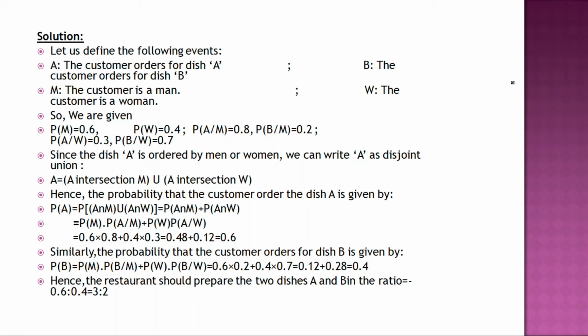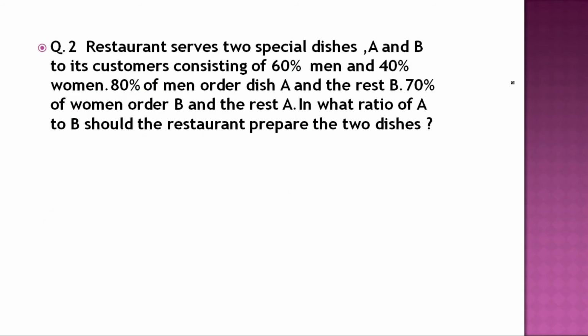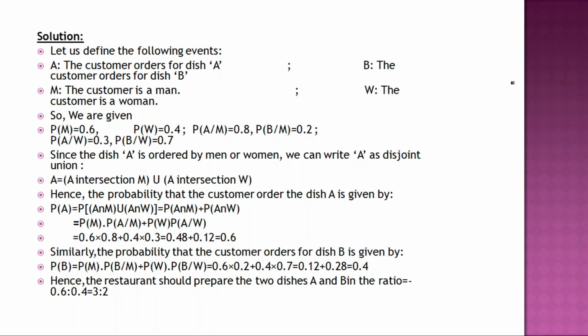Okay, let us define the following events. A is the customer orders dish A, B is the customer orders dish B, M is the customer is a man, W is the customer is a woman. So from the question, P(M) is 0.6, P(W) is 0.4.